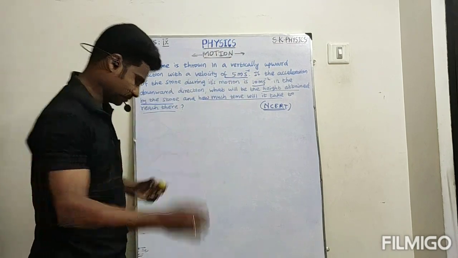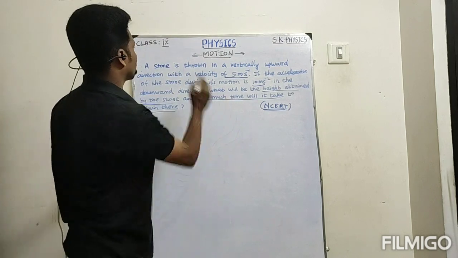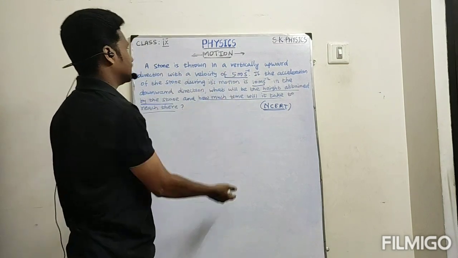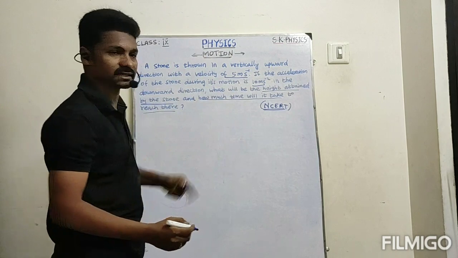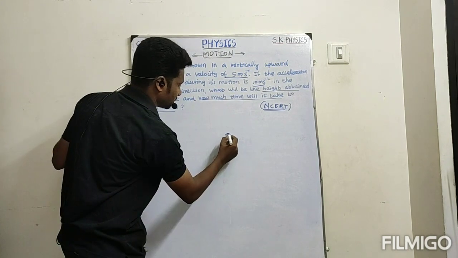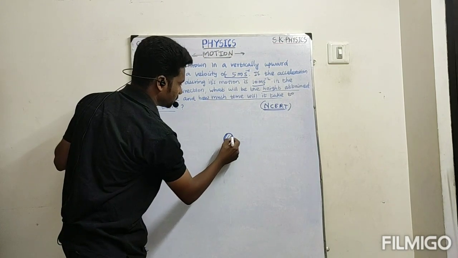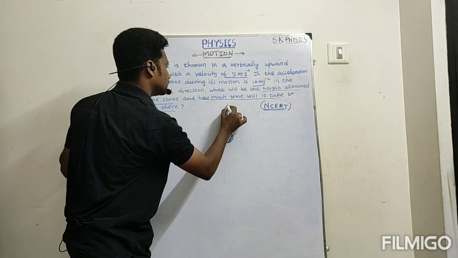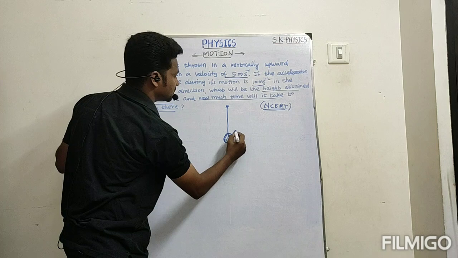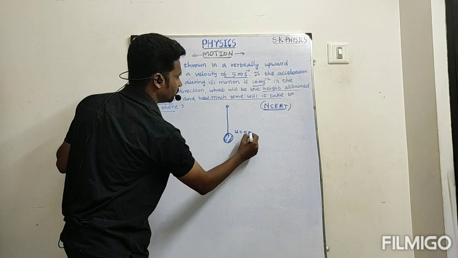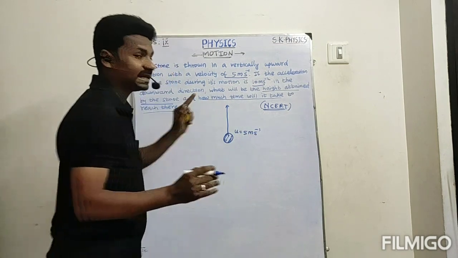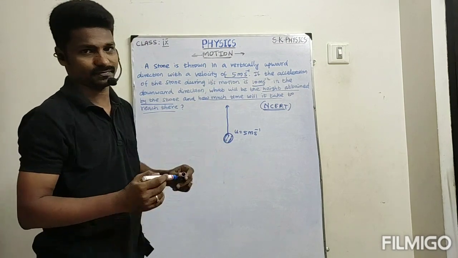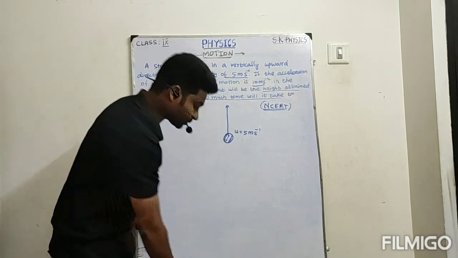So first case. A stone is thrown in a vertically upward direction with the velocity 5 meter per second. This is the stone. It will move in the upward direction with the velocity 5 meter per second. This is the initial velocity of the stone. Then one more thing.